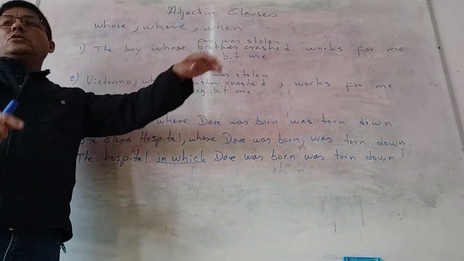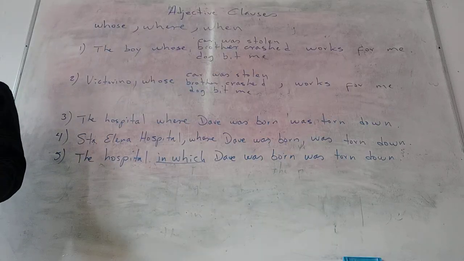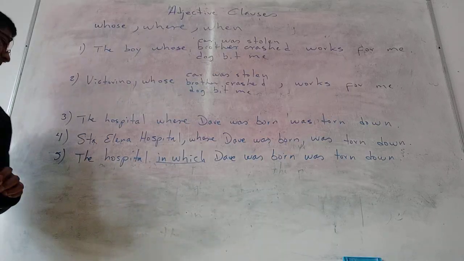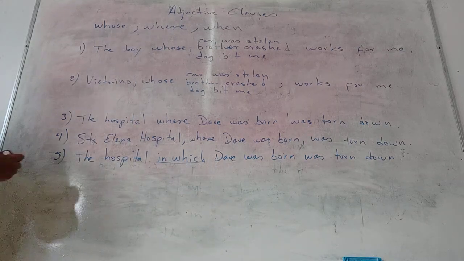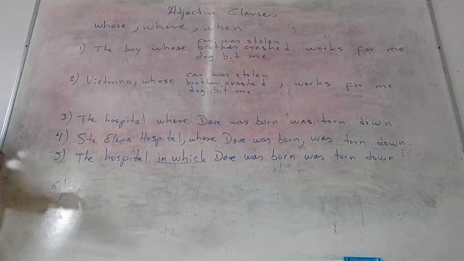And now when talks about time. It can be a month, it can be a day, it can be a year, or it can be the time. For example, can you see this example? Yes, the last one.